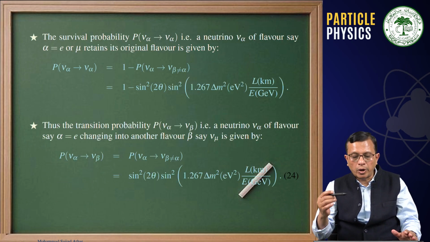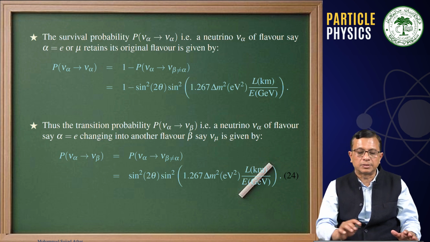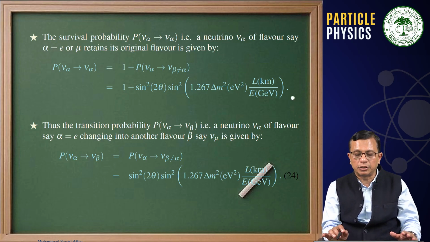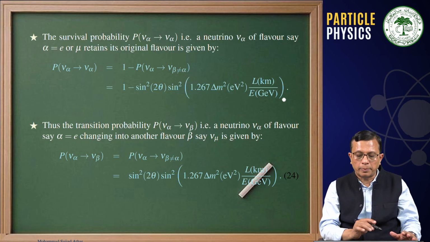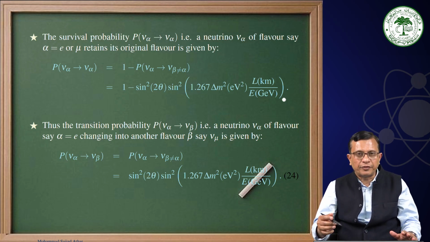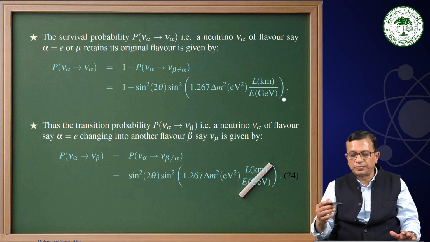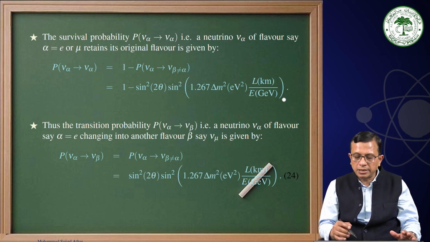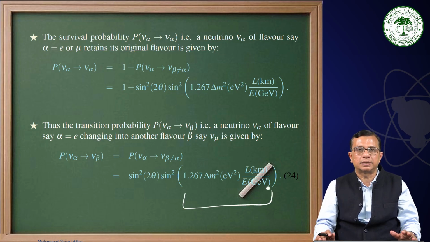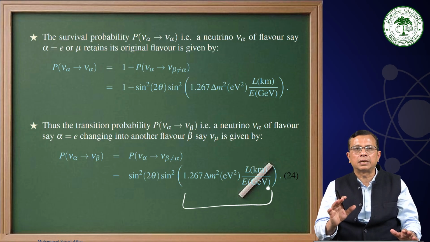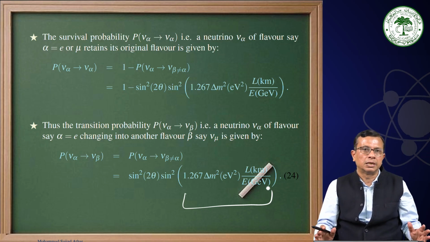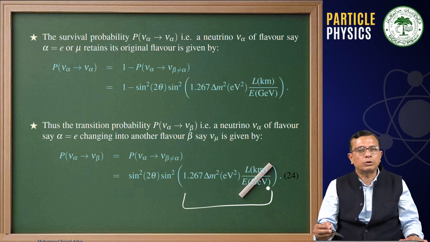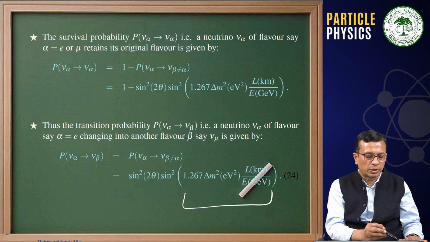And the other point that we have made many times is that this is the survival probability of a particular flavor of neutrino, and this is the appearance probability of another flavor of neutrino in a two-flavor neutrino oscillation. The expression in the parenthesis is written assuming that length is measured in kilometers, energy of the neutrinos in GeV, and Δm² in eV². Now you can play with it, but at the same time you have to look at this number.